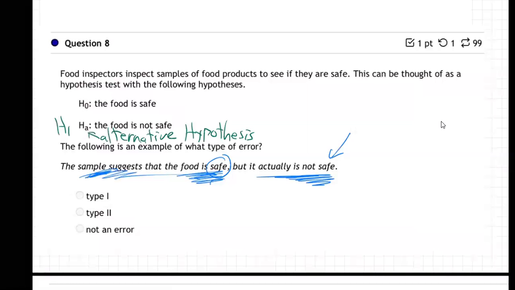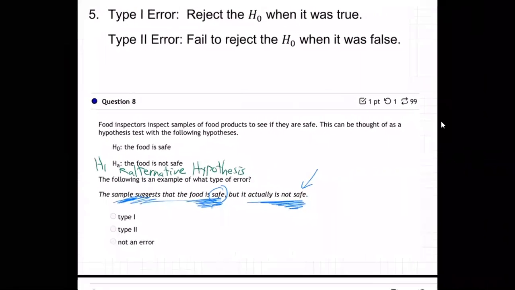So what kind of mistake is that? Is that a type 1 or is that a type 2? Well, you've got to figure that out, you've got to decide, because if you look back up here to the type 1, type 2, it's all about, did they reject the null or did they fail to reject the null? Which one did they do? The sample told them it's safe. So did they end up going with H0 or H1? Which one did they keep? How about that? They said they thought the food was safe.